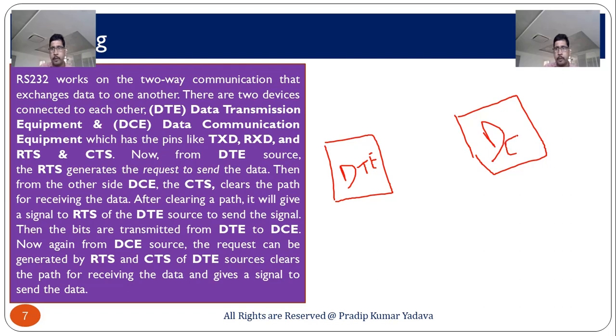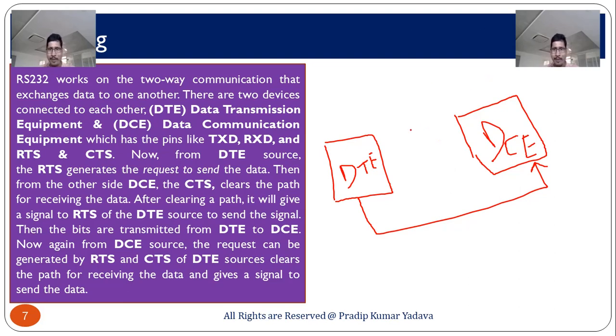Suppose you have to transmit data from here to here. RS-232 works on two-way communication, so data can be exchanged each way: from here to here or from here to here.